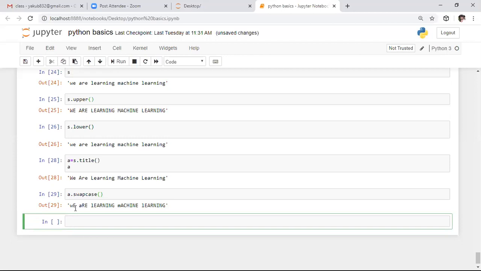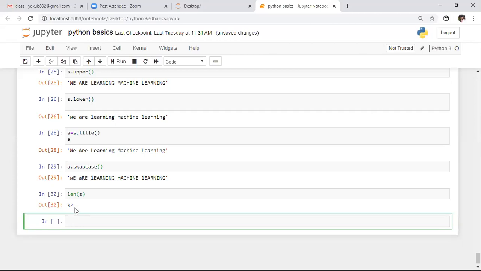After this function, we have validation functions. Before discussing those, we will discuss a few important functions, so keep the validation functions aside. If you want to know the length of the string, we need to use the length function. So here we need to say length of s. Before this, you need to be aware of something.